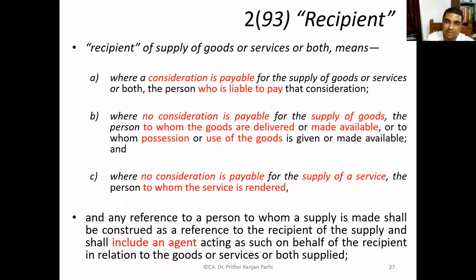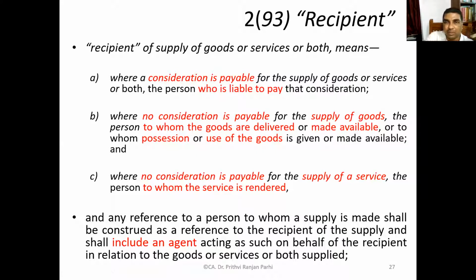Well, friends, now this is one more term which is very relevant in the context of supply. This is the definition of recipient. What comes to your mind is that the person who is receiving the goods or services can be called the recipient. This definition says recipient of supply of goods or services or both means, and when I say means, this is an exhaustive definition. It means A, where consideration is payable for supply of goods or services or both, the person who is liable to pay. Look at this definition one by one. We'll try to analyze all these things.